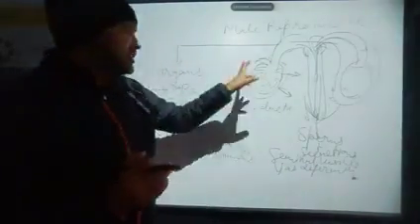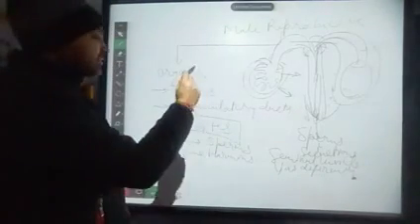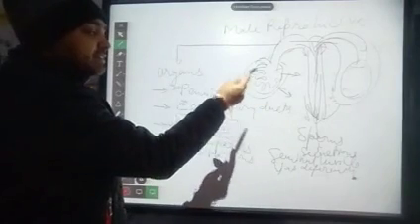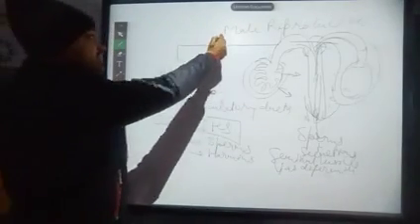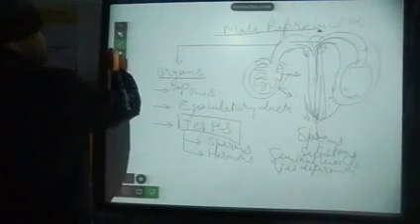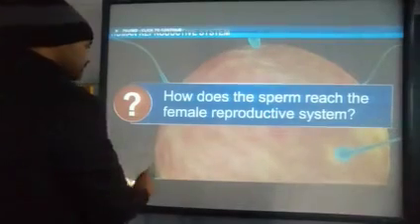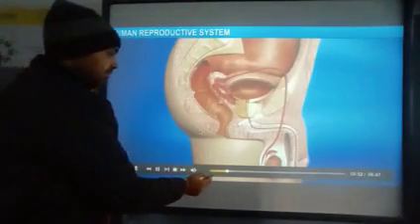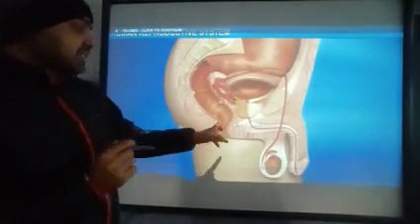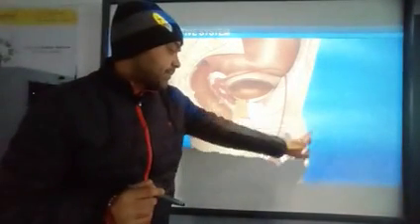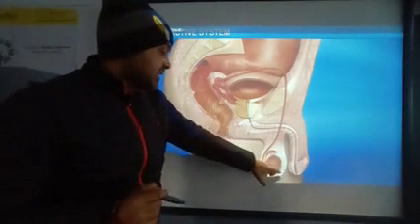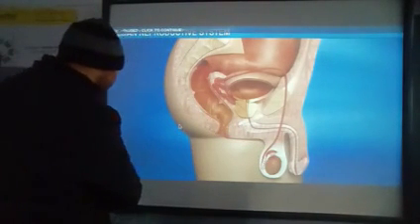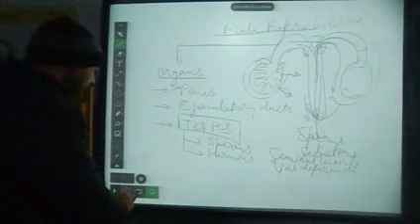Okay students, so these are the different structures, glands and organs that are helpful in the process of reproduction, and this is about the male reproductive organs. See, this is the structure that we discussed over here. It is the penis enclosing the ducts. Here it is the scrotum. This structure is called the scrotum.